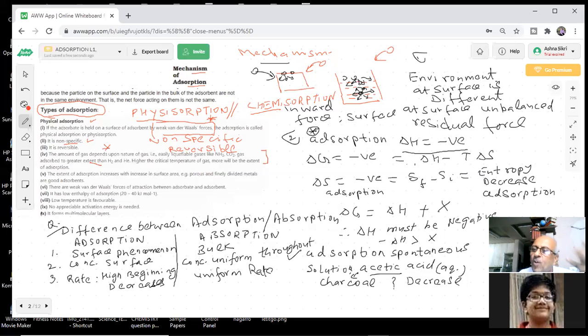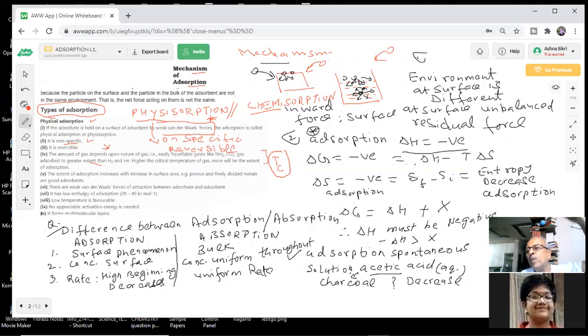Now, the stronger the attractive force, the easier it is to liquefy. Yes, sir. And the critical temperature will be higher or lower, tell me. Critical temperature will be lesser. Wrong. This is a mistake. So I had doubt there. This is a question in the paper. This is a question in the paper now.